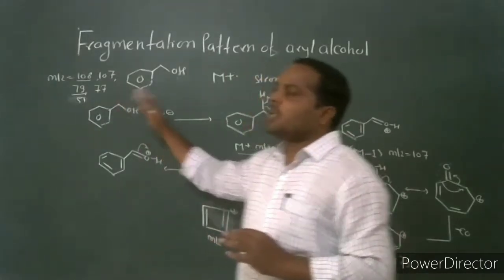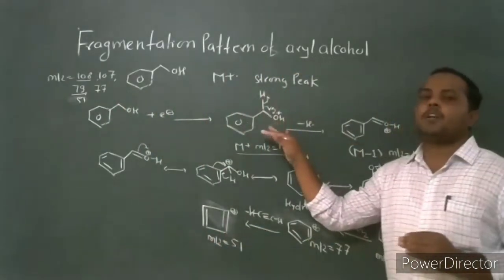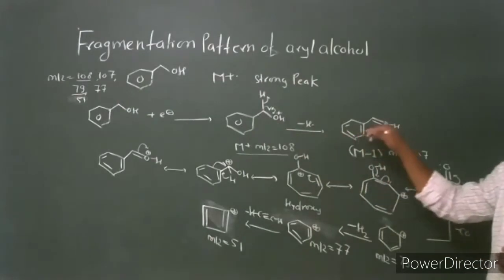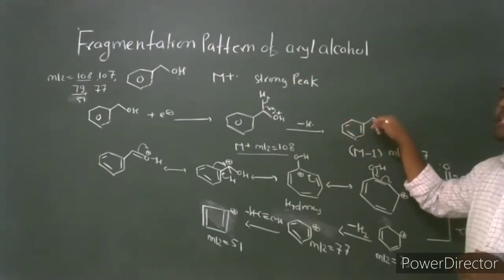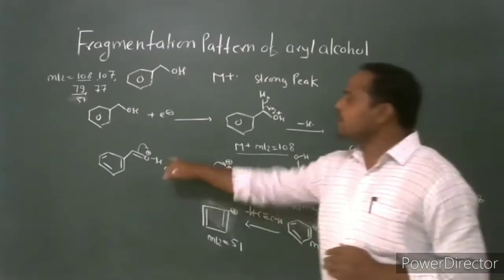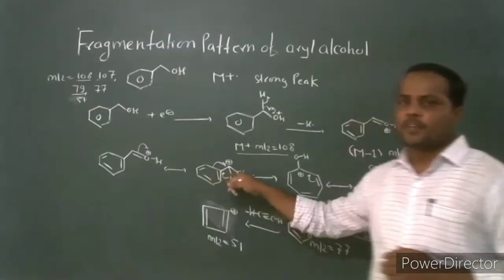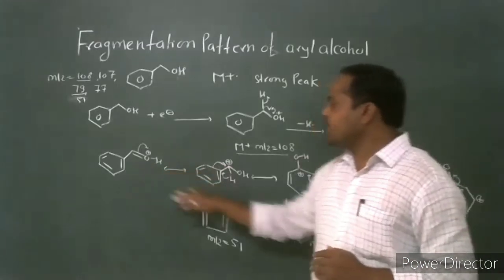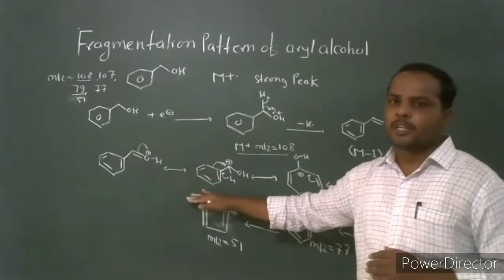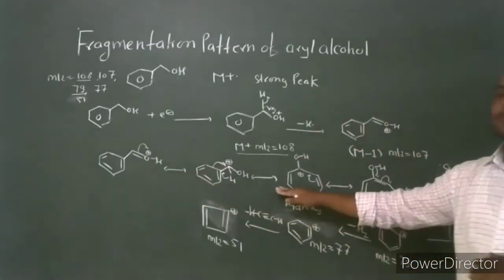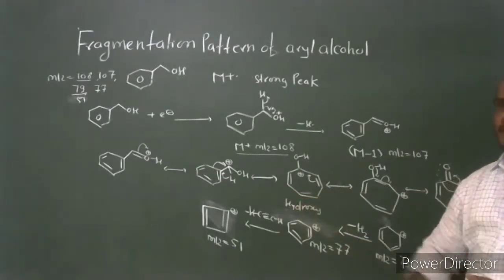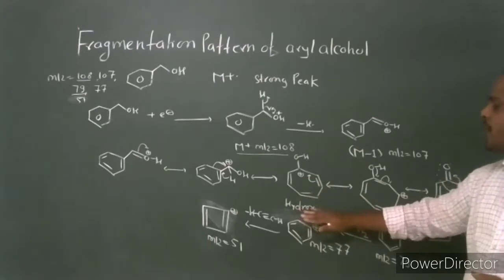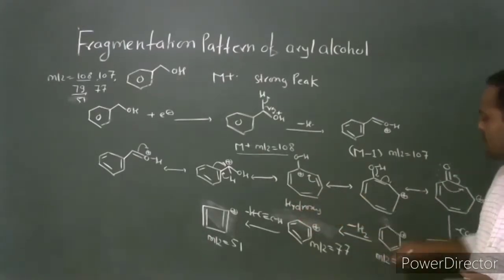The aryl alcohol first undergoes alpha cleavage by loss of a hydrogen radical to produce the benzyl carbocation. This benzyl carbocation is well stabilized by the electron donating resonance effect of oxygen. We can write this oxonium ion form of the benzyl carbocation. It undergoes further rearrangement to convert into the hydroxytropylium ion, and this hydroxytropylium ion further undergoes loss of carbon monoxide to produce this